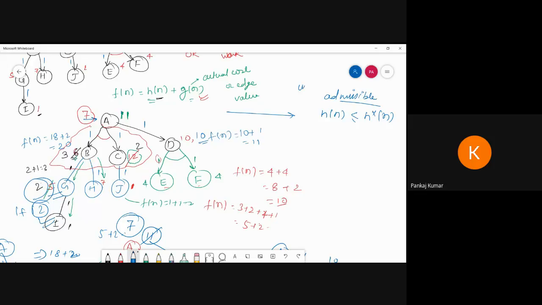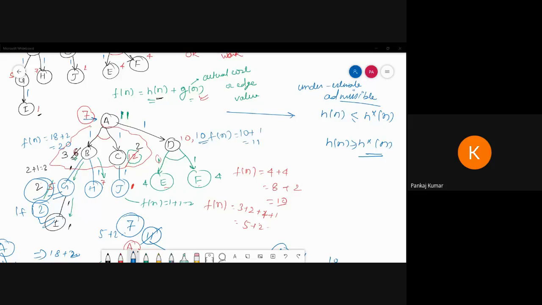That means underestimate is called admissible, and this is called overestimate. Is it clear? So if you want to make a complicated AO star question in an examination, it is possible they will ask whether our AO star algorithm is admissible or not admissible. So how can you judge? Like this one, actual cost and estimate cost value. Is it clear?